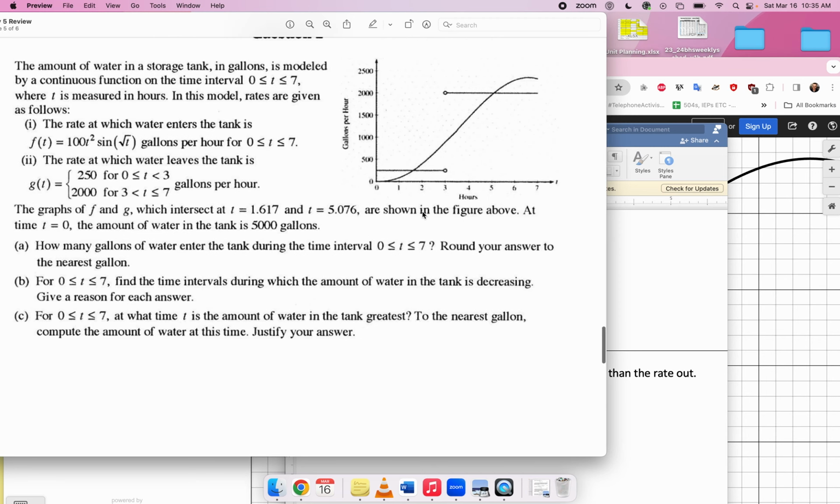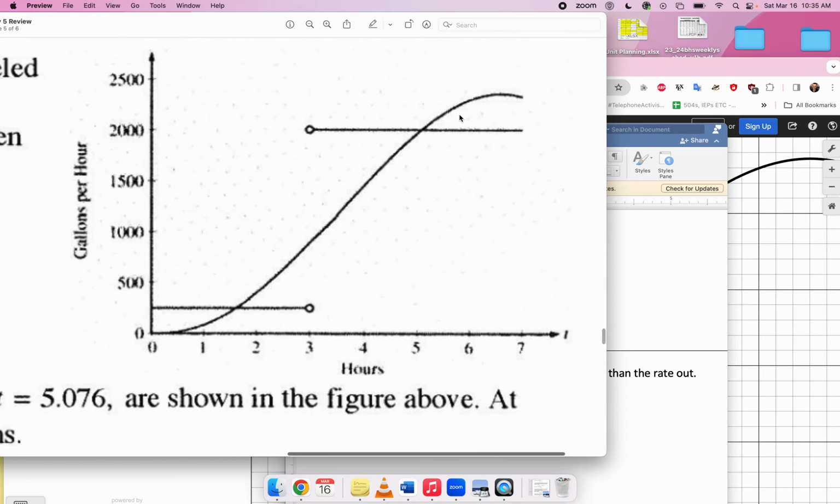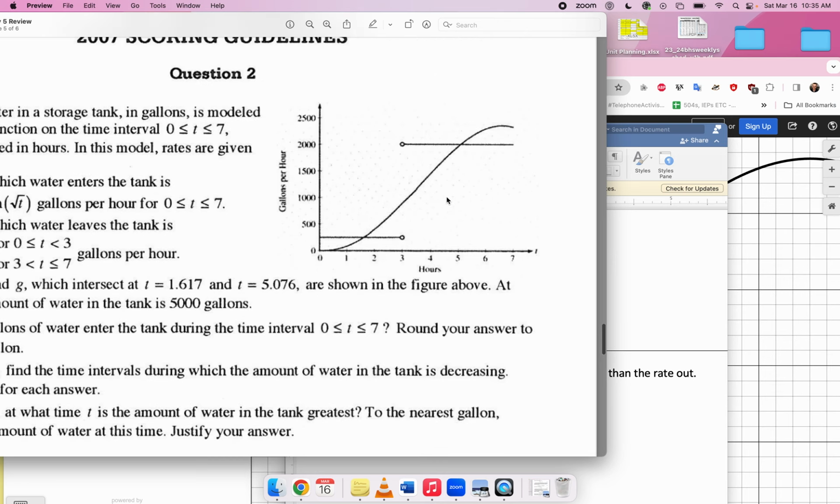Finally, part C, at what time t is the amount of water in the tank the greatest? To the nearest gallon, compute the amount of water at this time. Justify your answer. Well, there's a couple ways that you could do this. Maybe I'll talk for longer than I need to. Let me tell you the fast way, and then I'll just sort of explain. So what do I want? The greatest amount of water? Yeah, the greatest amount of water.